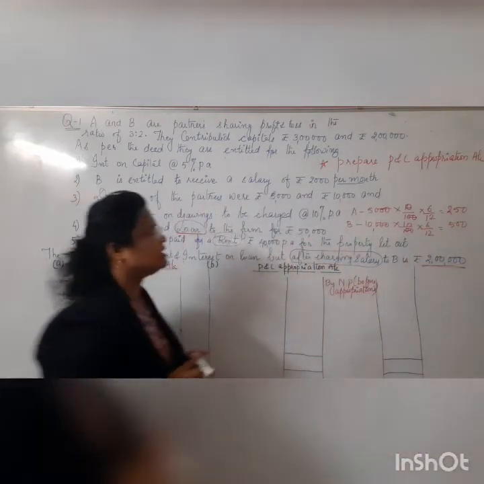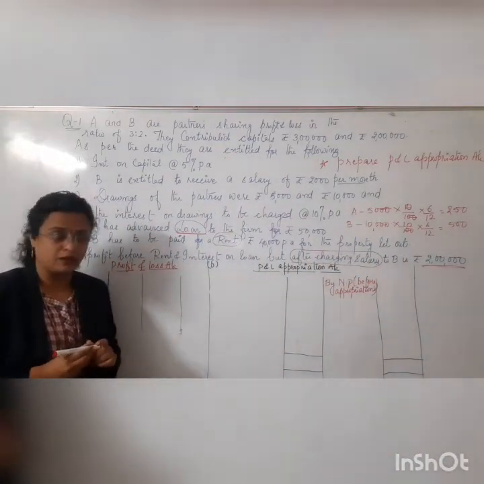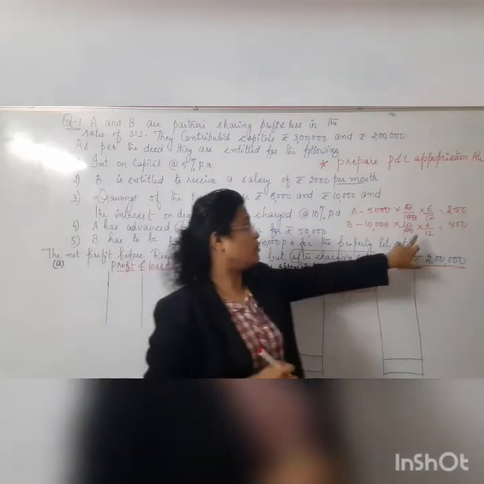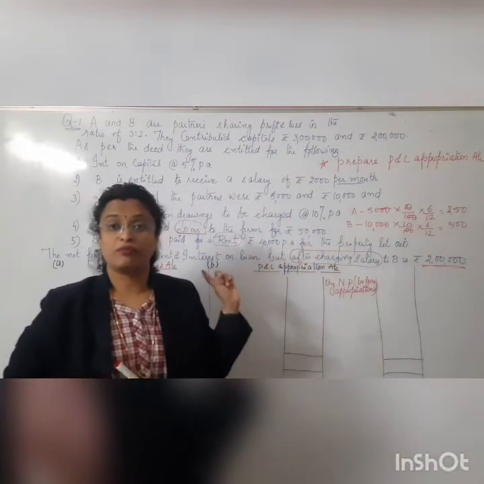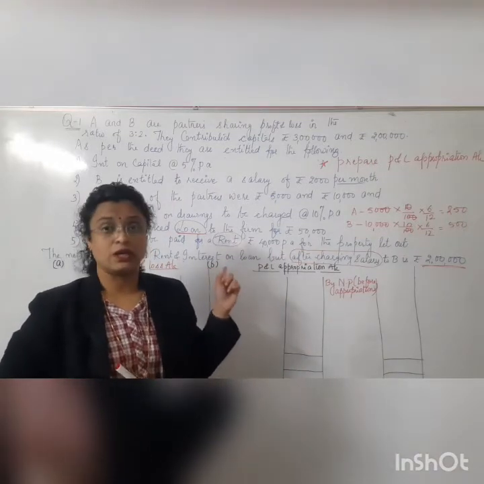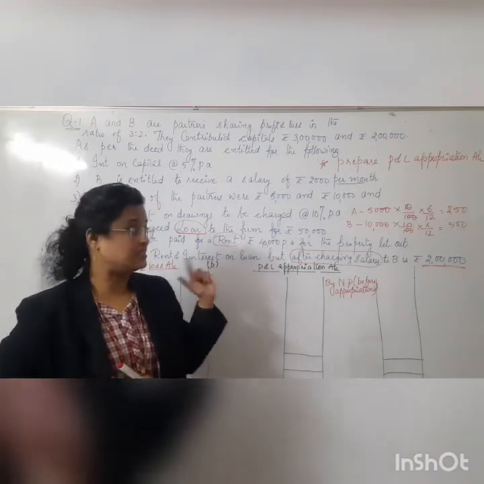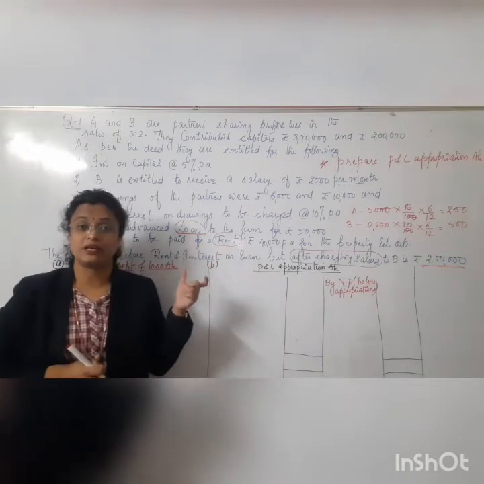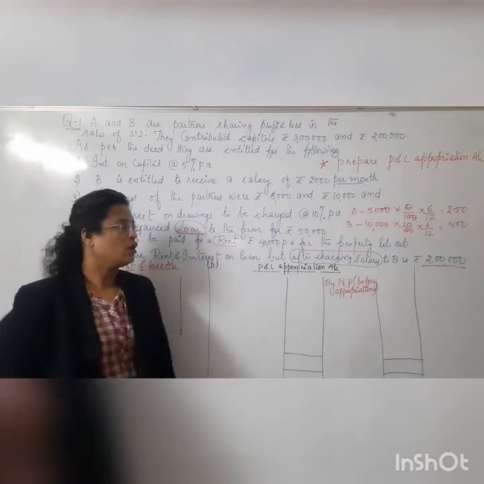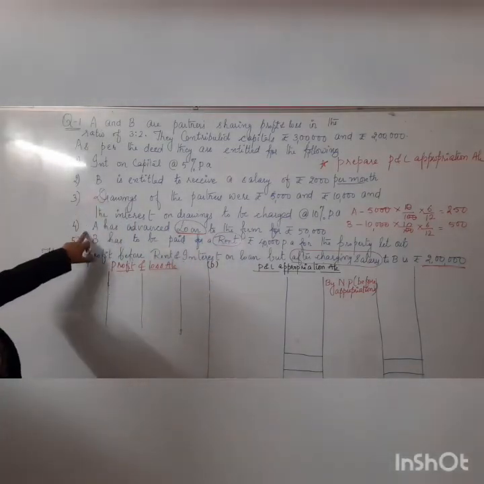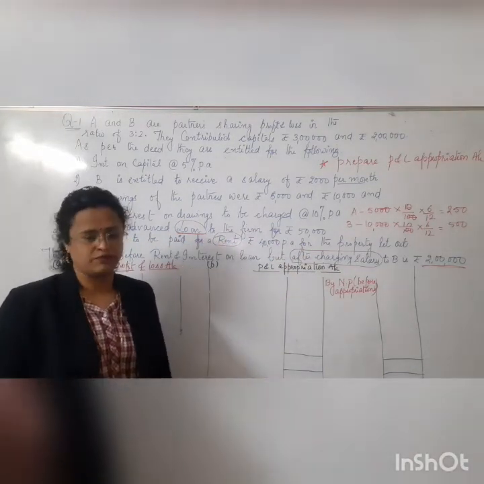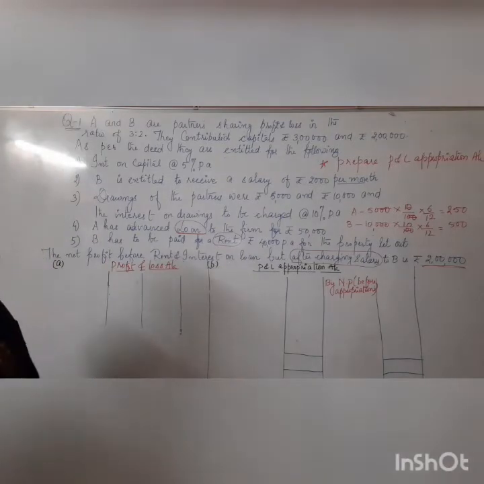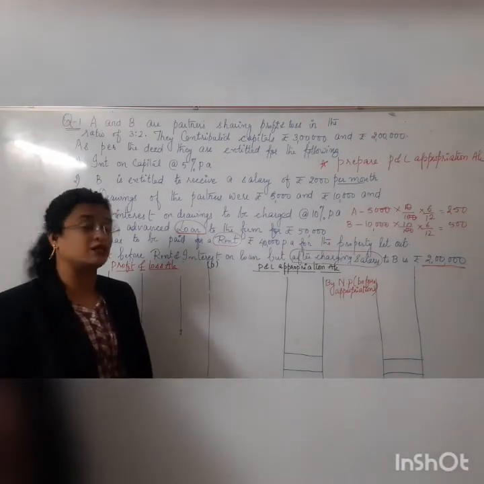Is it clear? This is how the interest on drawings will be calculated. I hope it is clear why we have taken 6 upon 12: because no time duration for the drawings is mentioned, that is, when the amount is withdrawn. In such a situation, we need to take an average time period, that is half yearly. Now the next thing is A has advanced a loan to the firm of rupees 50,000.